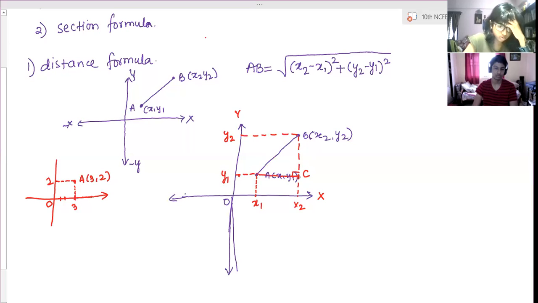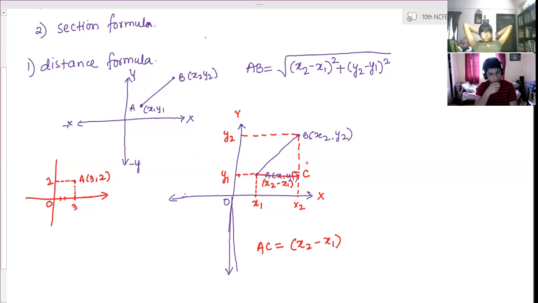x2 minus x1. Here this value is x2 and this value is x1. So the distance between C and A is the difference of these two, x2 minus x1. AC will be x2 minus x1. And what is BC? B is at value y2, C is at value y1. So BC distance will be y2 minus y1, right?